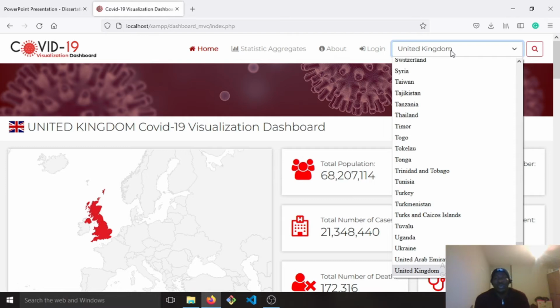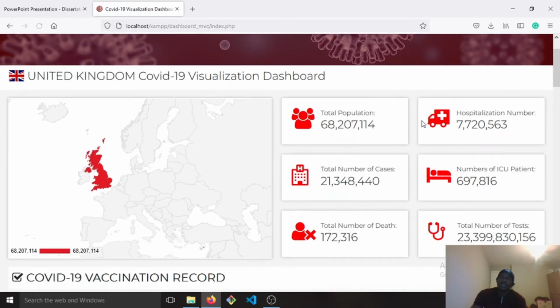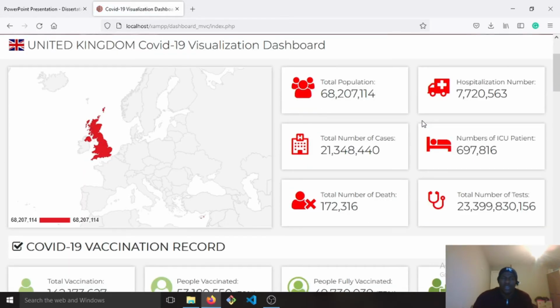The visualization holds the COVID-19 record for all the countries, but this study, like it was the objective, is limited just to the UK, but it has the capability of searching for everywhere in the world. So I go through it now. This gives me a general overview. This is the map of Europe, and this is the United Kingdom, the population in the UK.